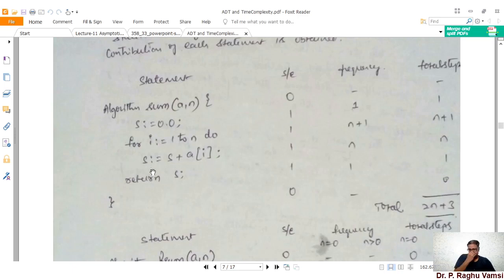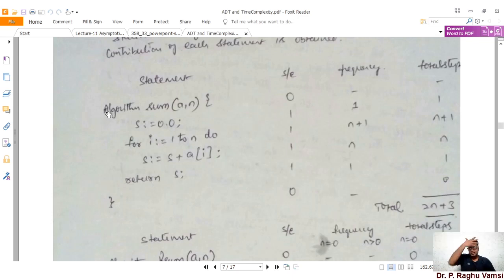Next is s is equal to s plus a of i. This particular statement will also execute in one go, and return s will also execute in one go. And the closing bracket, there is nothing to specify in the closing bracket, so the steps for execution is 0. How many times this step for execution will take place? That is what is called frequency.